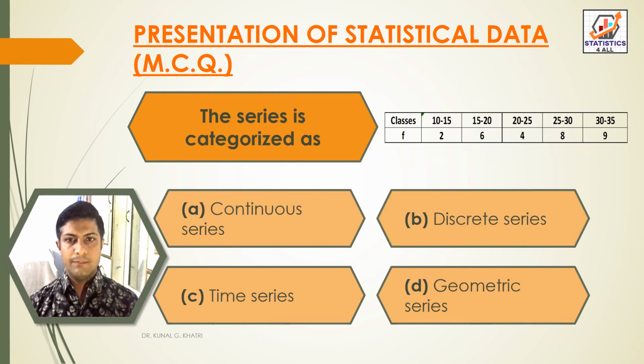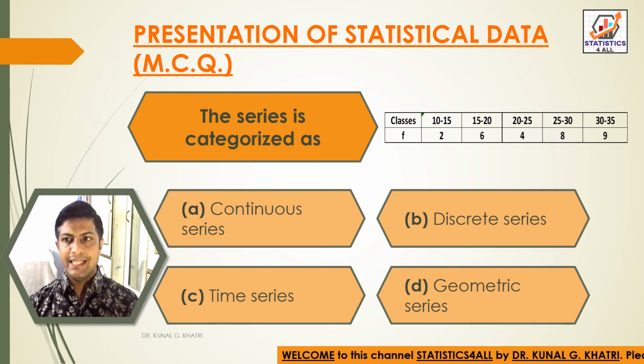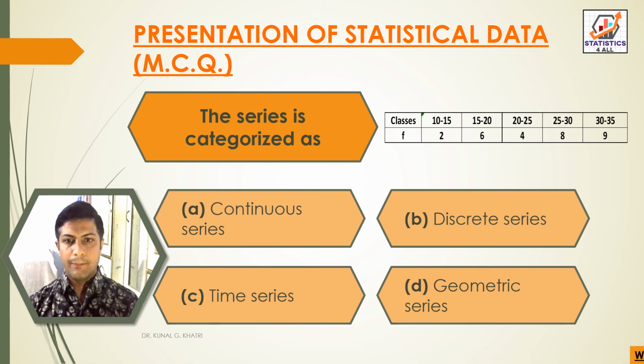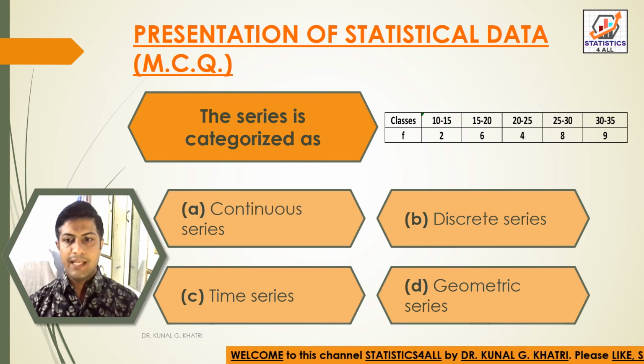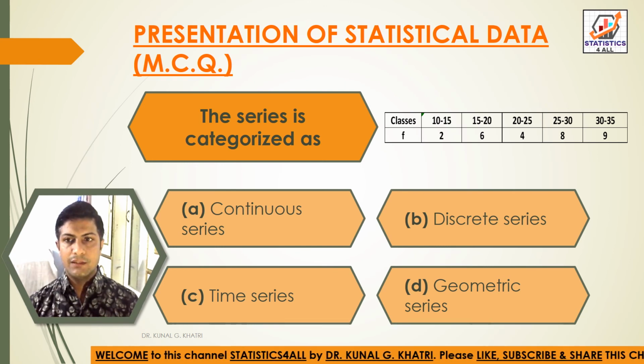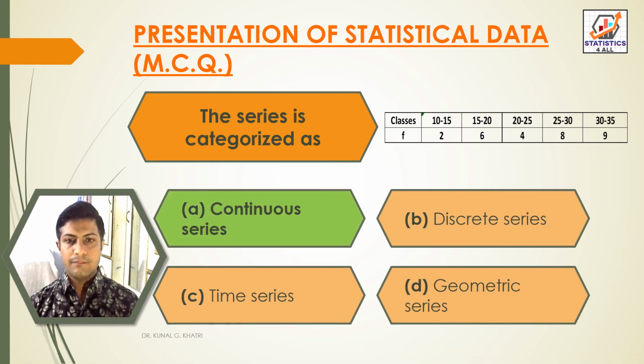Next question. The series is categorized as, which is given here, classes 10 to 15, 15 to 20, 20 to 25, 25 to 30, and 30 to 35. Frequency 2, 6, 4, 8, 9. Options are option A, continuous series, option B, discrete series, option C, time series, and option D, geometric series. So here we have answer option A, that is continuous series.